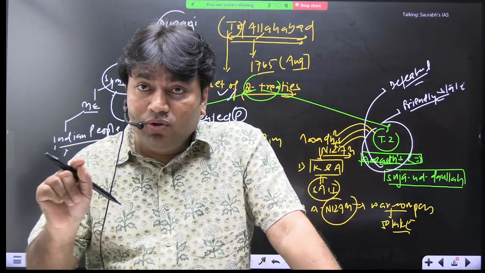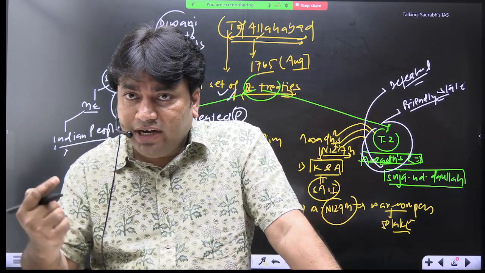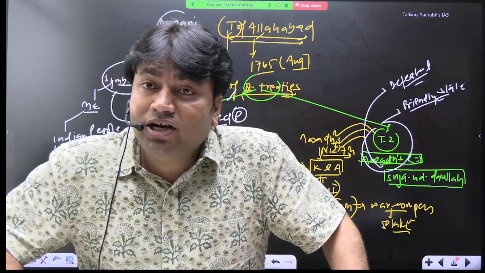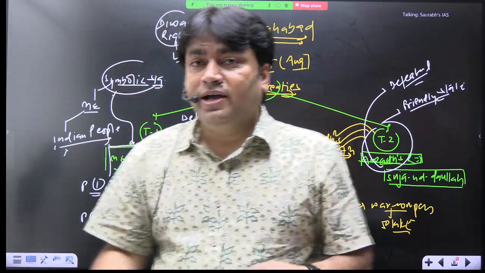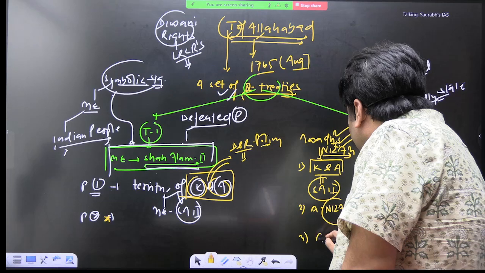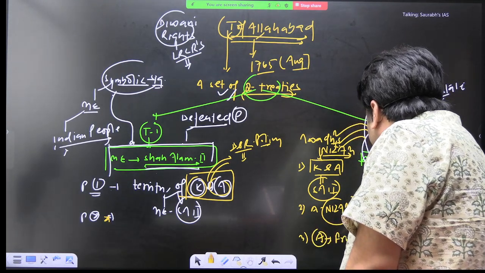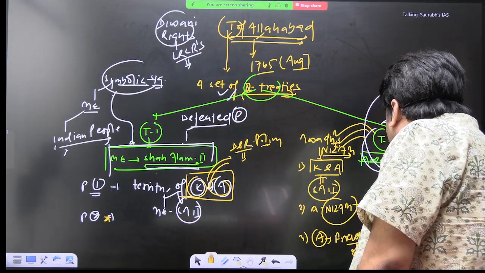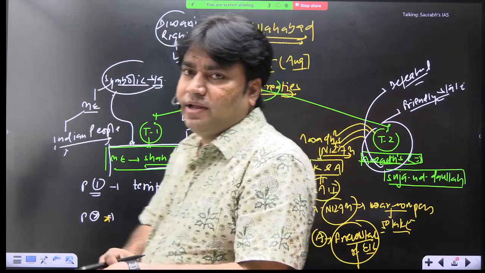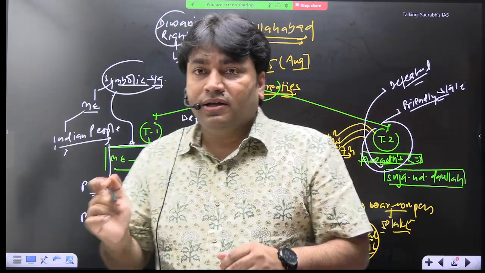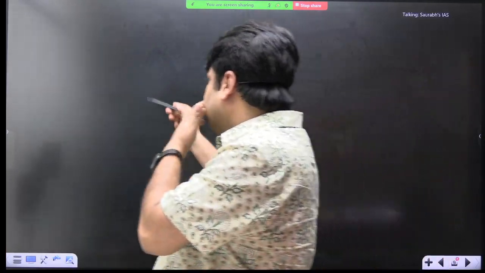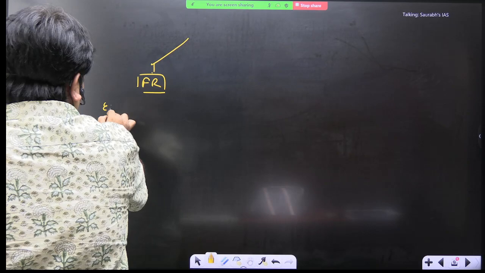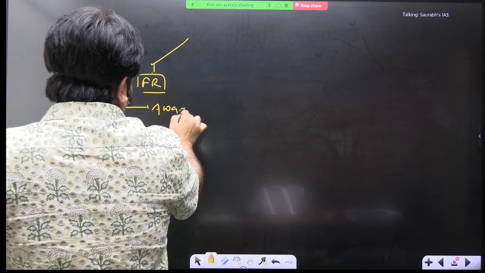And now they will develop Awadh as a friendly state of East India Company. Write this point, that now Awadh was developed as a friendly state of East India Company. And there is an important concept here that we need to understand. Friendly state. Why is EIC using Awadh as a friendly state?